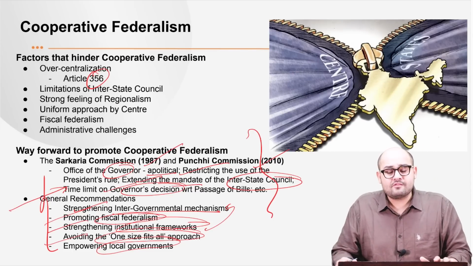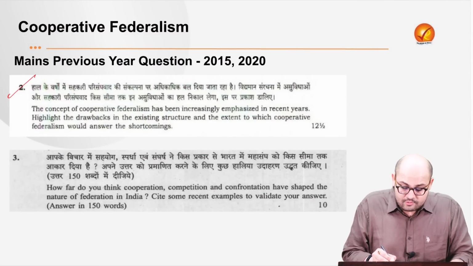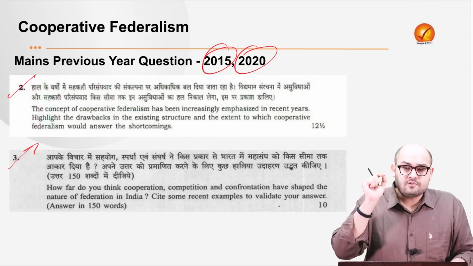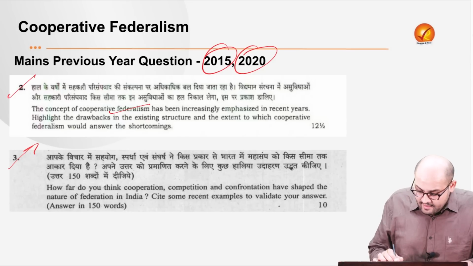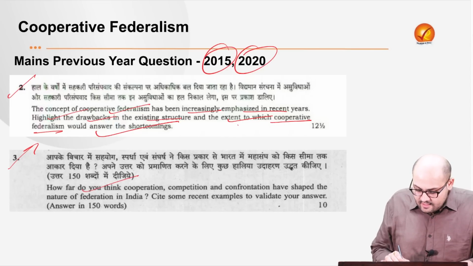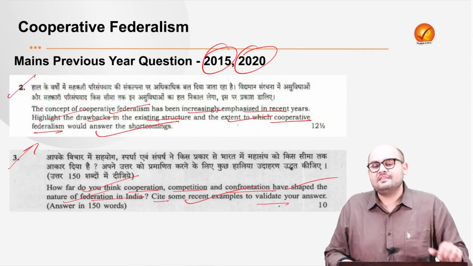Now, before we go to the next topic, we have a very important previous year's question. The first question is with respect to the year 2015, and the second question is with respect to the year 2020. I really want you guys to write an answer on these two questions. They're very important. The concept of cooperative federalism has been increasingly emphasized in recent years. Highlight the drawbacks in the existing structure and the extent to which cooperative federalism would answer the shortcomings. The second question is, how far do you think cooperation, competition, and confrontation have shaped the nature of federation in India? Cite some recent examples to validate your answer. Let me see who answers this and post in the comment section, right?